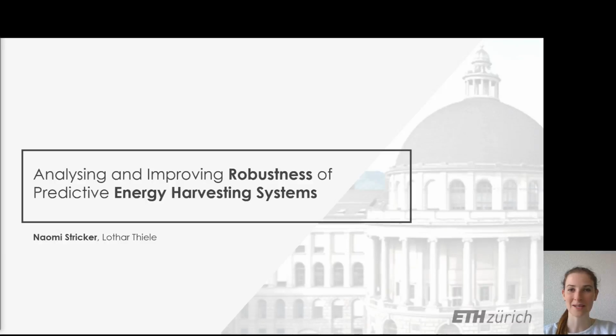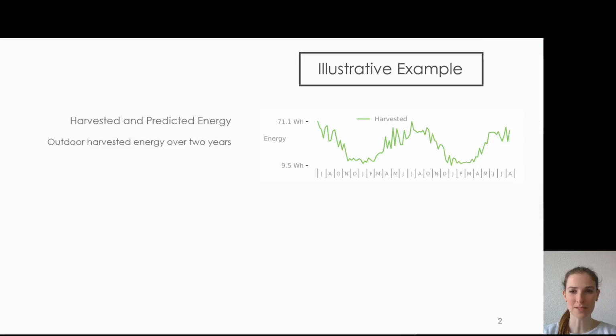Hi, I'm Naomi, and I'm presenting the concept of robustness of energy harvesting systems. But what does this mean, and why is it important? Let's look at a small example.